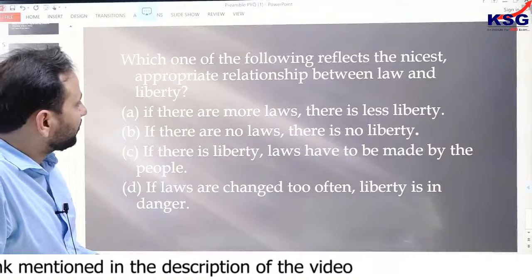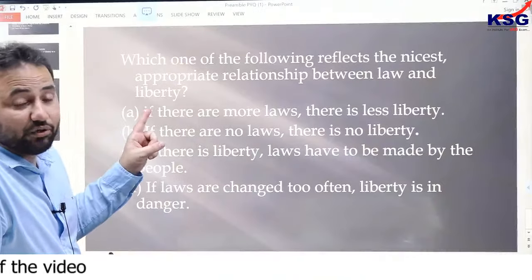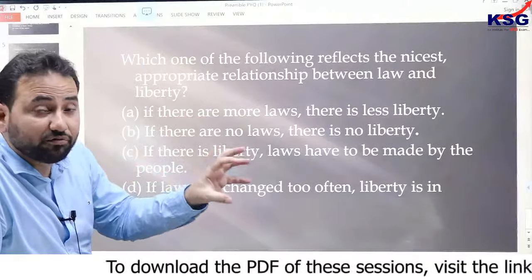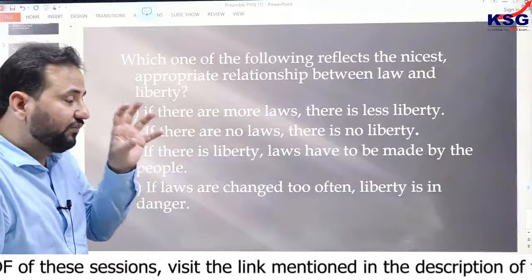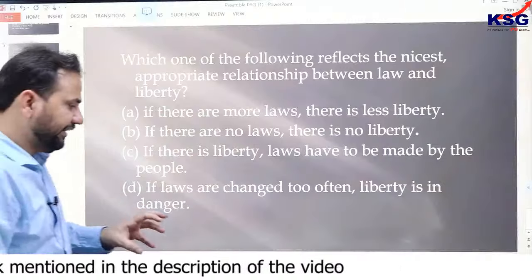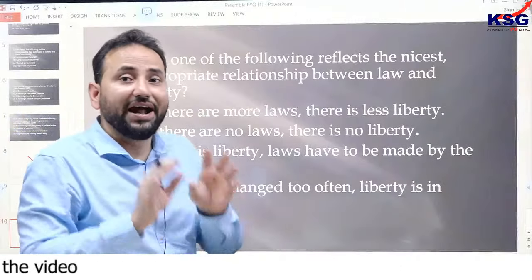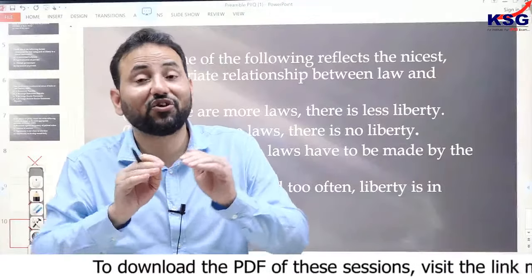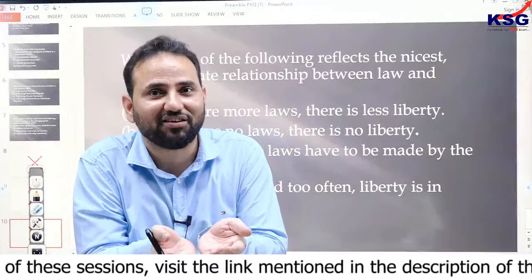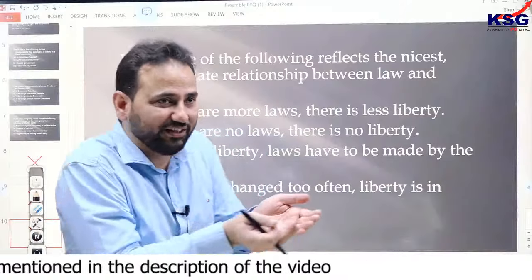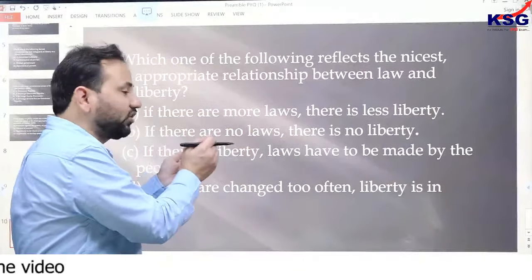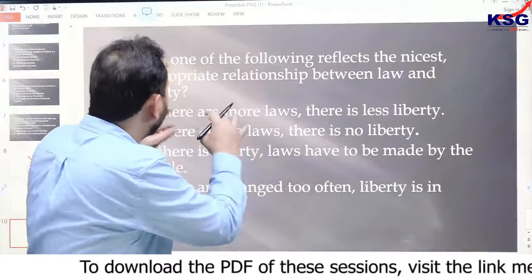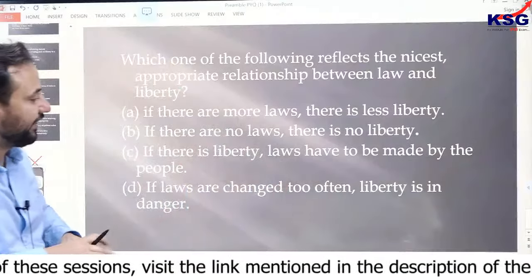Which one of the following best reflects the most appropriate relationship between law and liberty? If there are more laws, there is less liberty. Again, see, the question is on liberty, the term mentioned in the preamble, but it is not directly from the concept of the preamble. So whenever you are reading this preamble, always understand that you have to understand the philosophies, and every year you will get at least one question from this section. That is the philosophical background of the Constitution. A very important section. And if you see these philosophies, you will see that they are used at various other places also. That is why we have to see this concept very clearly. Let me read this question again.